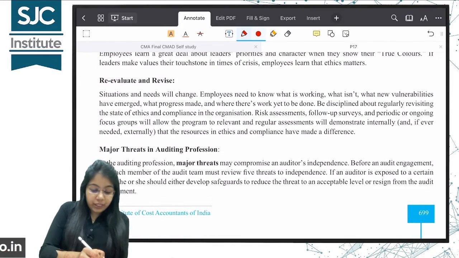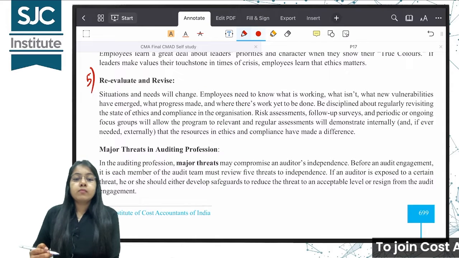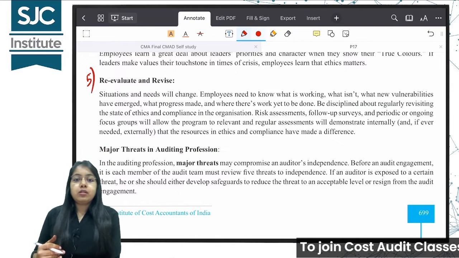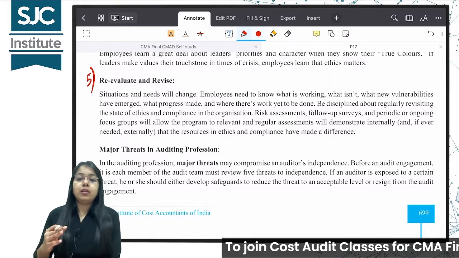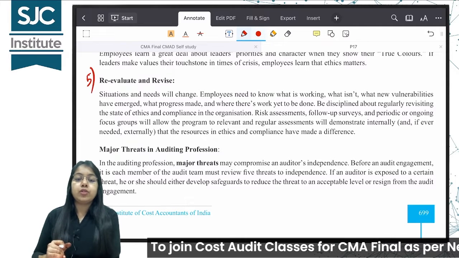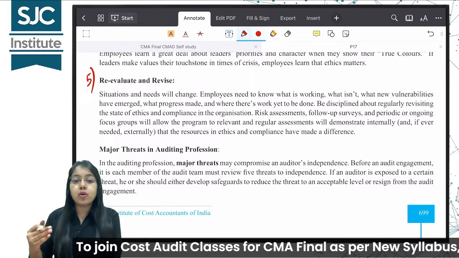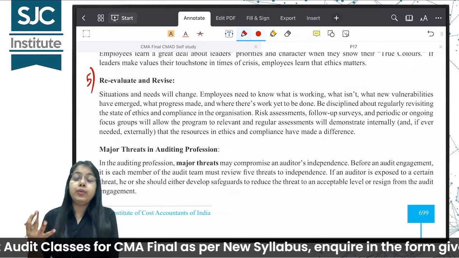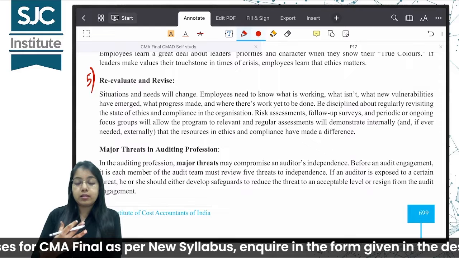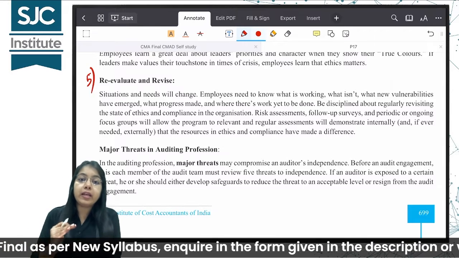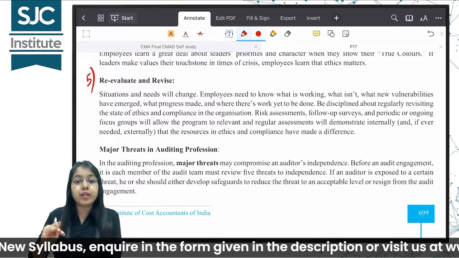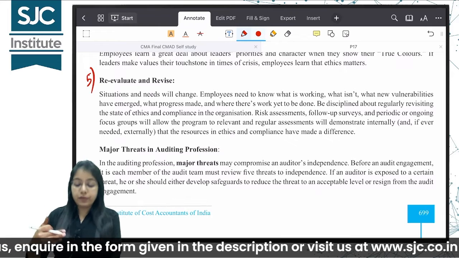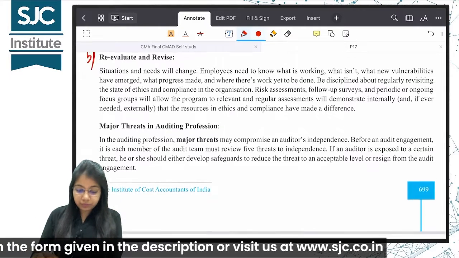Last point is re-evaluate and revise. Situations keep changing, employees keep changing, the needs of the organization keep changing. So according to that, we should also keep revising and reassessing, re-evaluating the ethical policies. क्या पॉलिसी बनाया, क्या अभी वो वैलिड है, रिवाइज करें, क्या प्रॉब्लम्स फेस हो रही हैं, री-इवैल्यूएट और रिवाइज करना चाहिए.